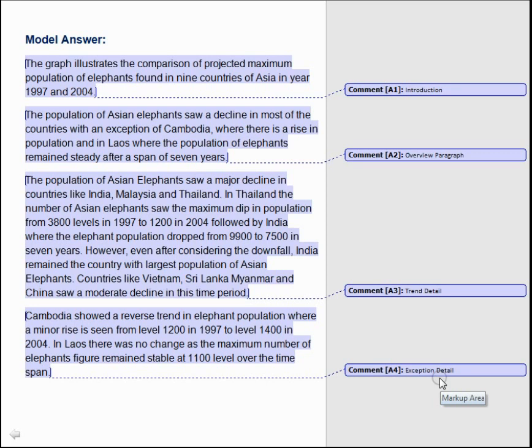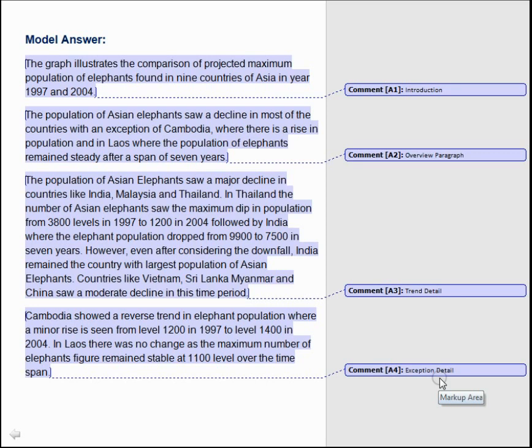Now the most important paragraph of our task 1, that is the overview paragraph. Here we need to state our major observations of the graph. This is the paragraph that reports the main features and the comparisons of the graph. The population of Asian elephants saw a decline in most of the countries, with an exception of Cambodia, where there is a rise in population, and in Laos, where the population of elephants remained steady after a span of 7 years.